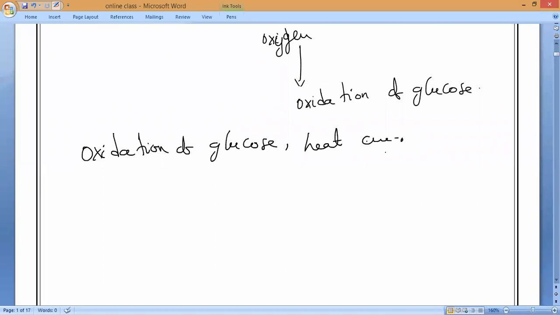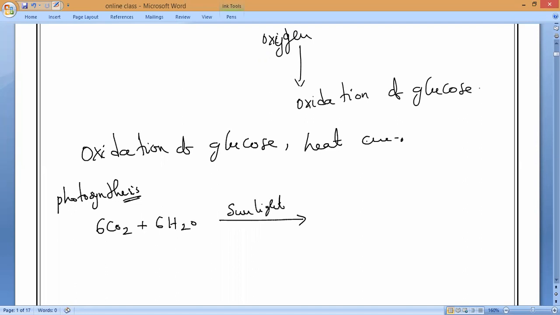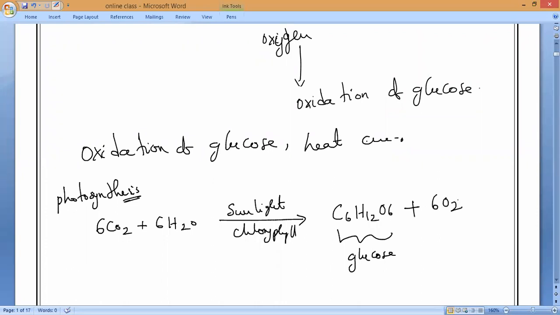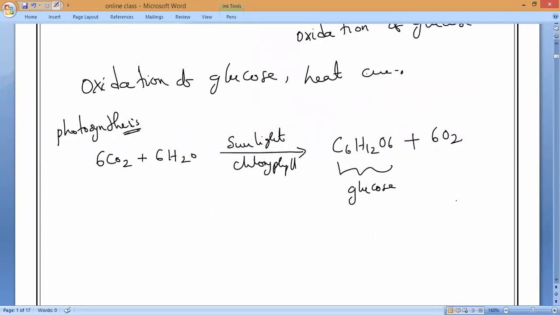So that is why, if you notice, anybody can tell me the photosynthesis reaction, please. Photosynthesis reaction. 6CO2 plus 6H2O, in the presence of sunlight and chlorophyll, will give you C6H12O6. This is what we call glucose. Now glucose plus 6O2 will come. This is what we call the photosynthesis reaction.